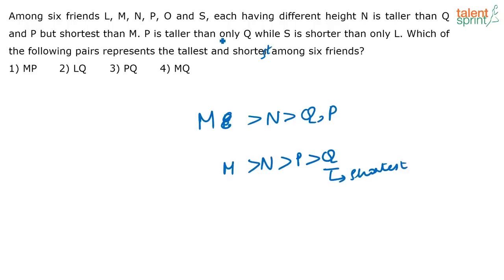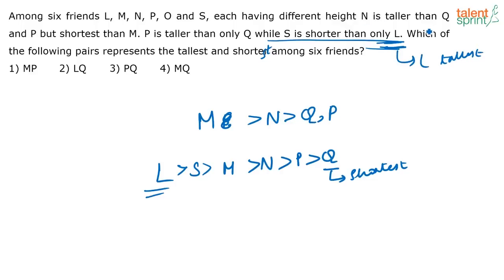P is taller than only Q while S is shorter than only L. So S is shorter than only L means obviously L has to be the tallest. So L definitely has to be the tallest and Q definitely has to be the shortest. Just by looking at these statements you can say, see, S is shorter than only L, right? When I know S is shorter than only L, I know L is the tallest.